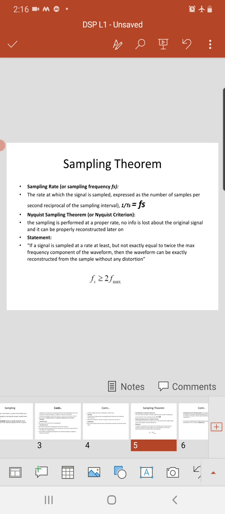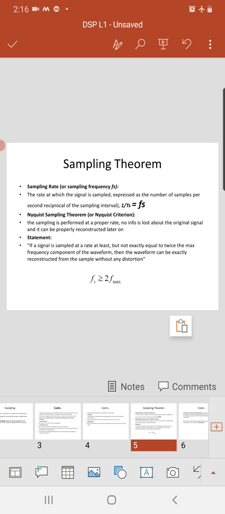If the sampling is performed at a proper rate, no information is lost about the original signal and it can be properly reconstructed later on. So what is the basis of this theorem? Sampling is done at a proper rate, there is no loss of information, and the original signal is reconstructed properly. So what is the statement?